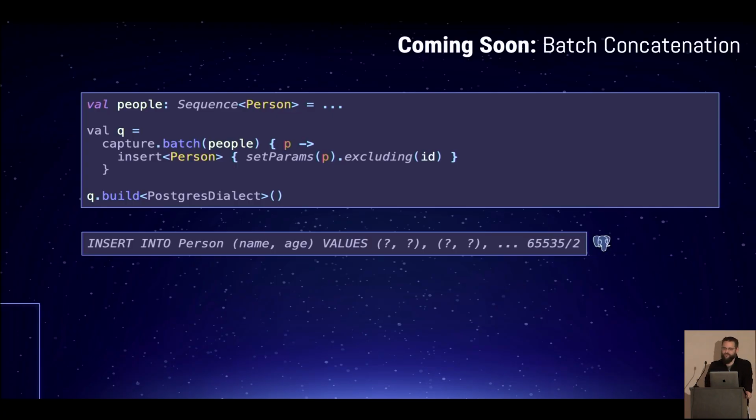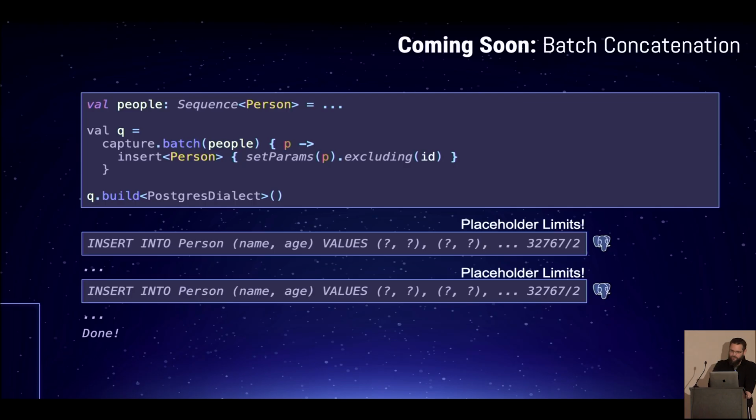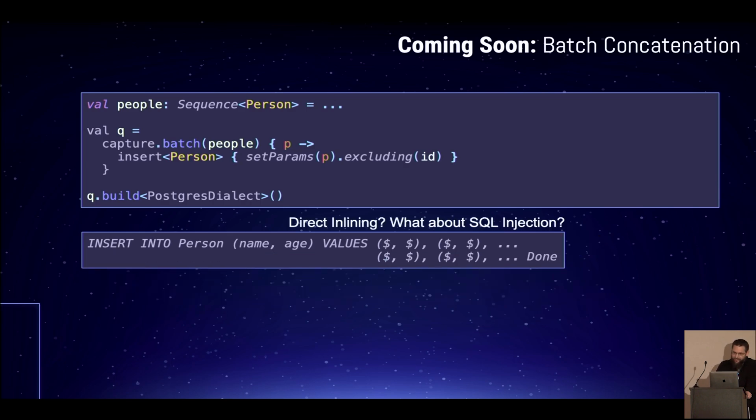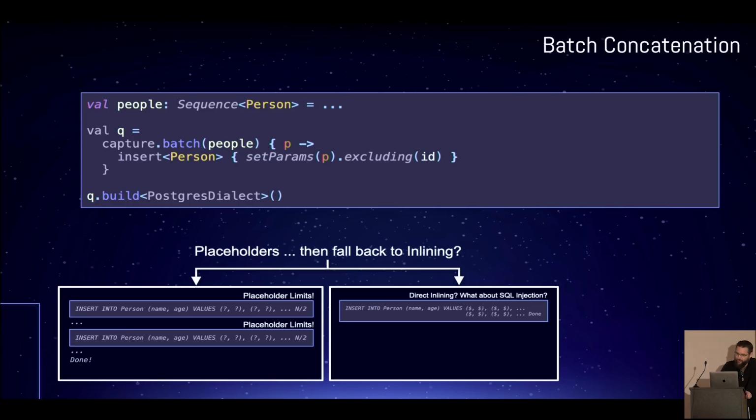First of all, there is a limit for how many of these question marks can go inside of different databases, which means how many of these queries you need to execute. And by the way, this limit is different for every single database. Okay, do we inline it? We could directly inline it if we're not worried about SQL injection. In many corporate environments, we actually have trusted data going inside of these, so we don't really care. But we need a decisioning component.